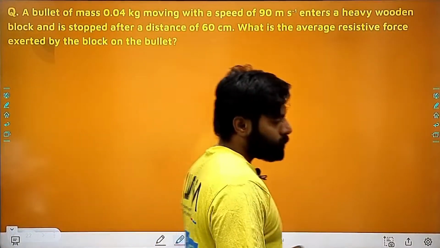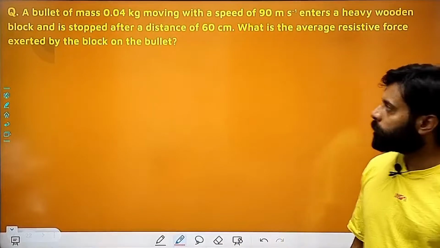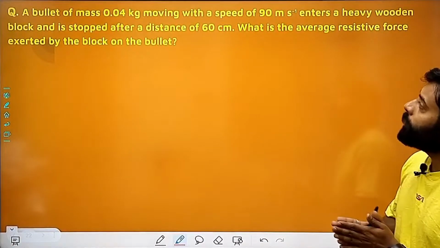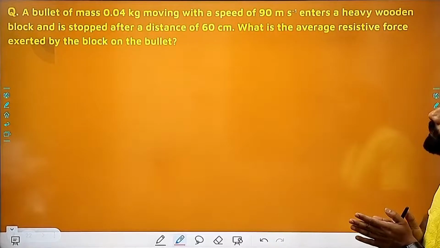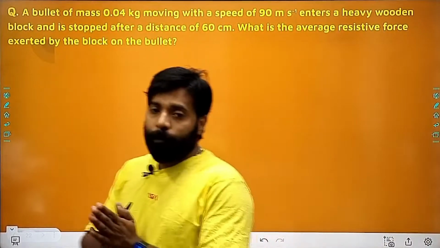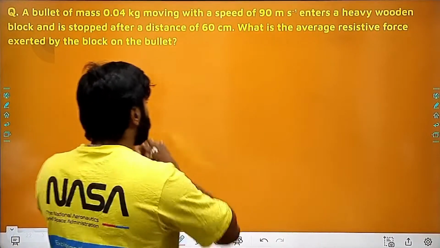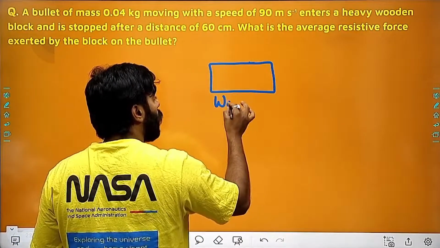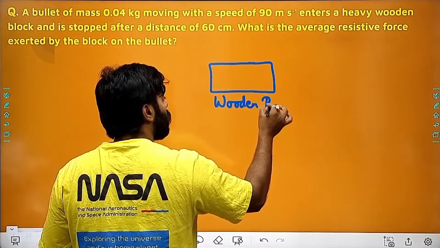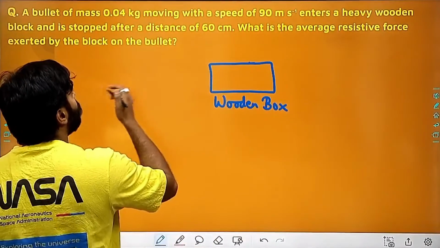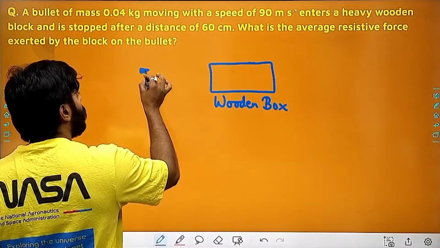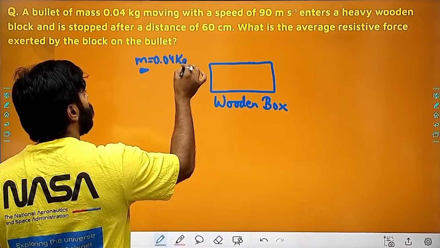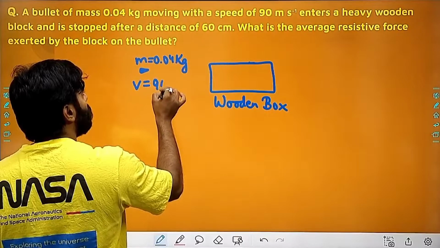Now here's another question. The question is saying that a bullet of mass 0.04 kg moving with a speed of 90 meters per second enters a heavy wooden block and it is stopped after traveling a 60 centimeter distance. So imagine that we have a wooden box and we also have one bullet which has a mass of 0.04 kg. Its velocity is 90 meters per second,